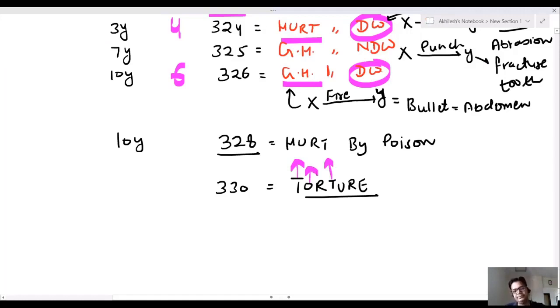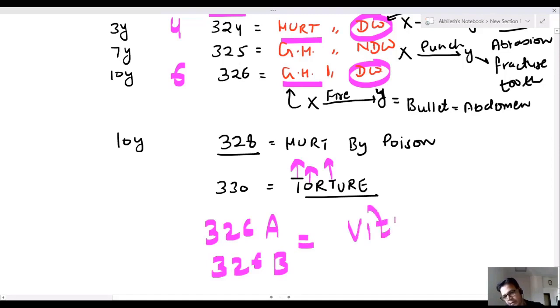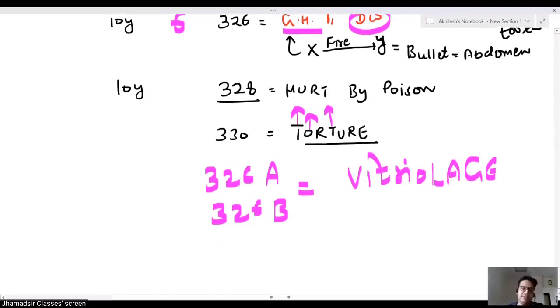330, torture. I have already told you 326A and 326B, both are IPC of vitriol. 326A acid attack, 326B acid attempt. Now listen, you will understand by some very simple question and answer.